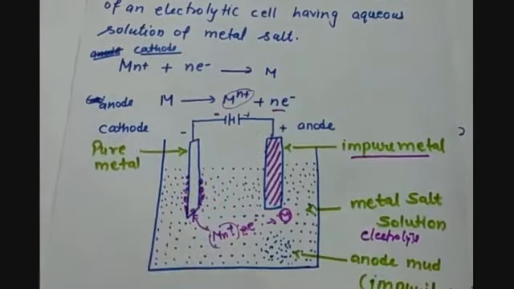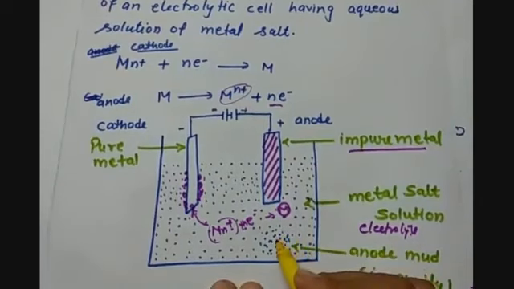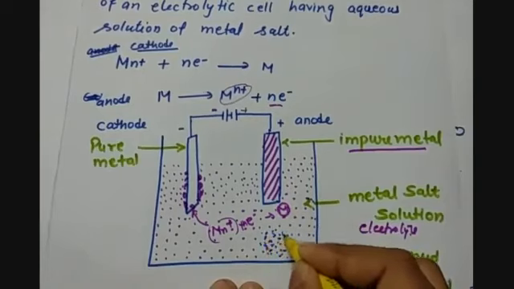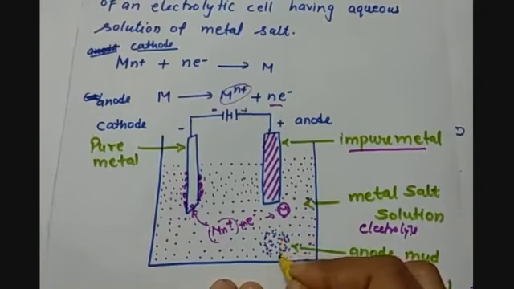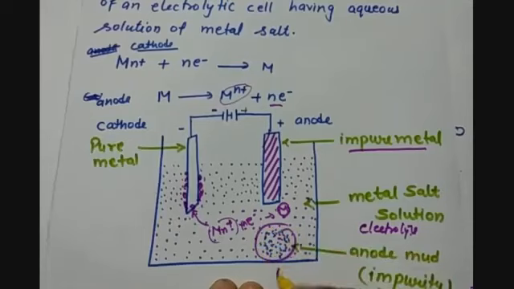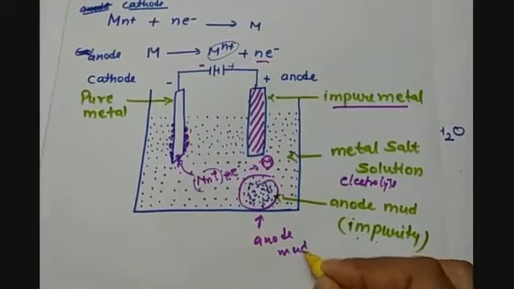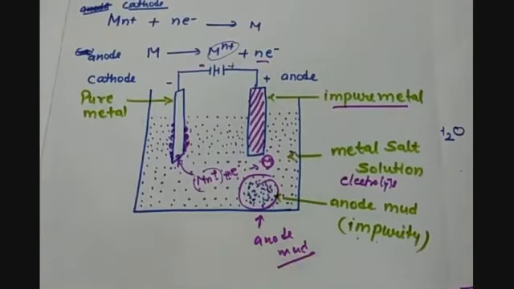And the impurities will either dissolve in the solution or be deposited under the anode. This is called anode mud. This anode mud is the impurities, so these are left behind. This way we can refine a metal.